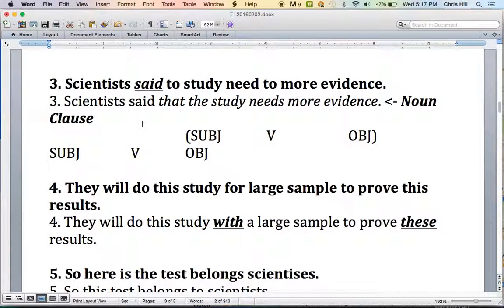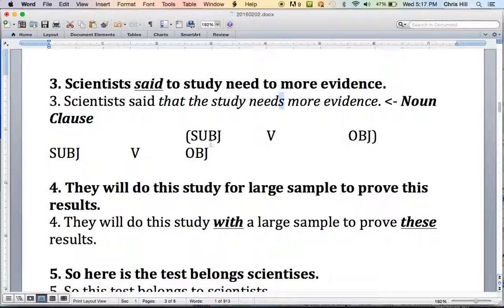Moving on. Scientists said to study need more evidence. Here we change this to scientists said that the study needs more evidence. Okay, so the study is like it. He, she, or it, remember, S.